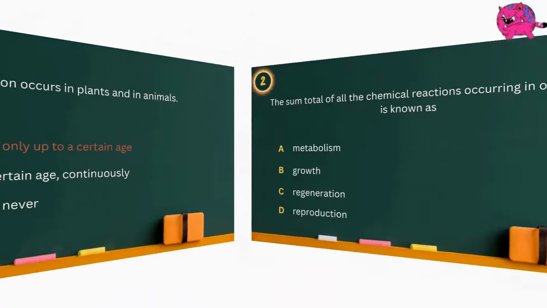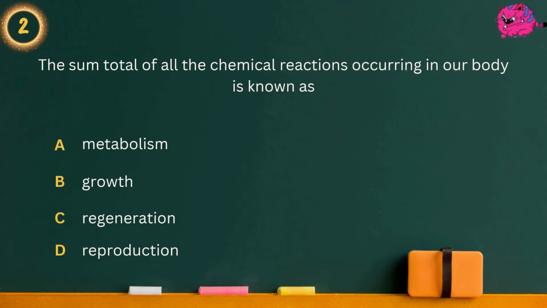Question 2. The sum total of all the chemical reactions occurring in our body is known as Option A. Metabolism. Option B. Growth. Option C. Regeneration. Option D. Reproduction. Answer is metabolism.